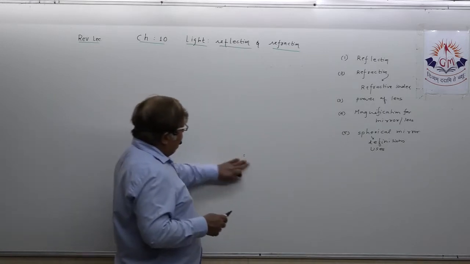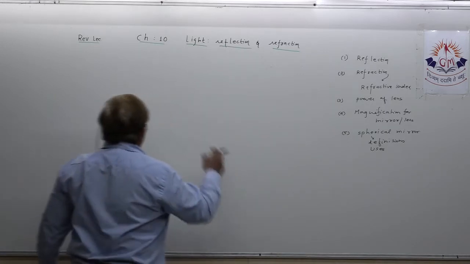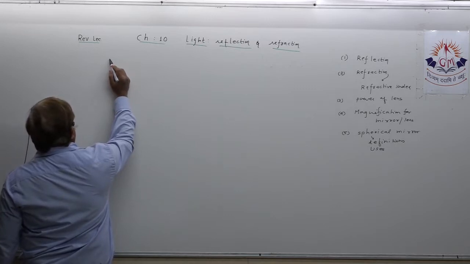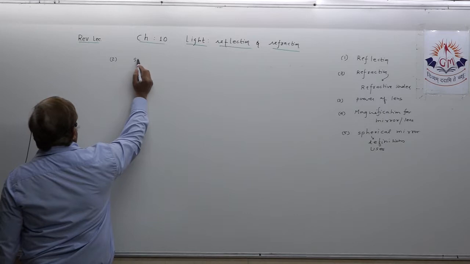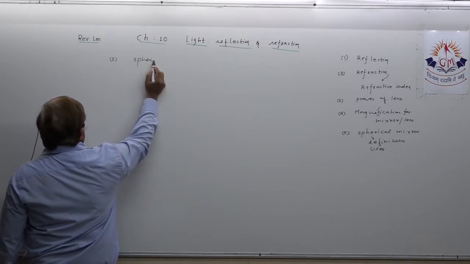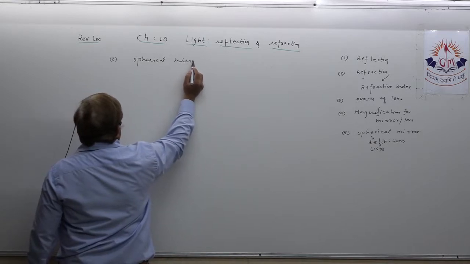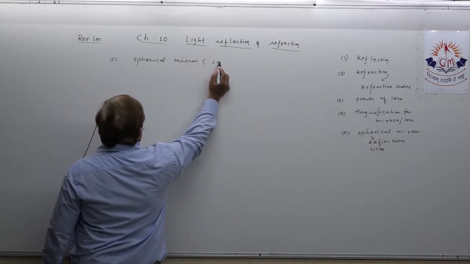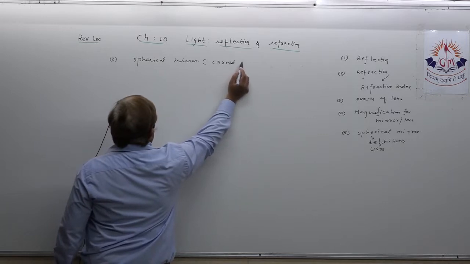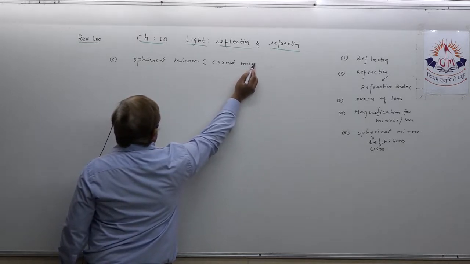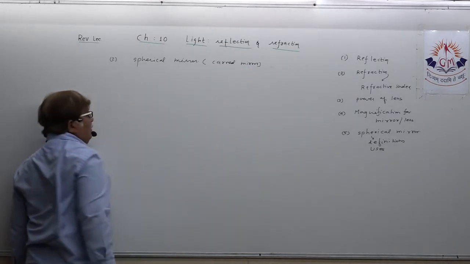Understand? So just to get some idea about the topic, if we take two types of spherical mirror, which we also sometimes call curved mirror, right? Either you use the word curved mirror or spherical mirror, both are similar.